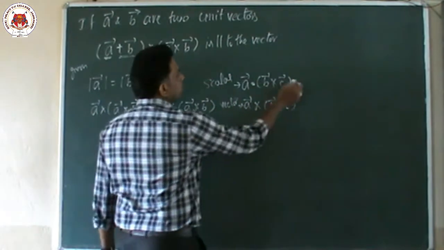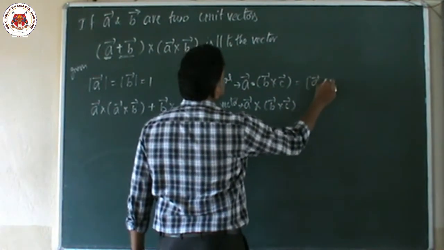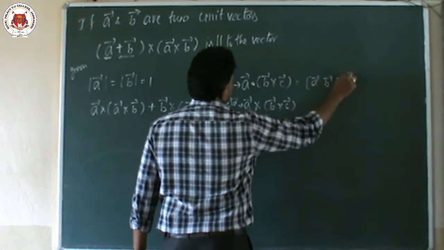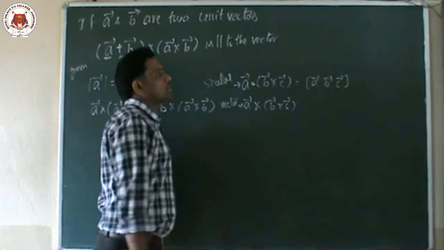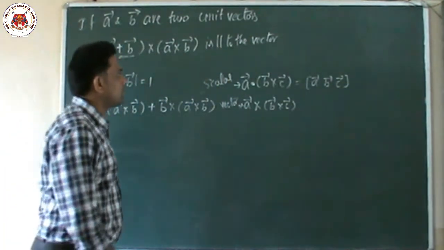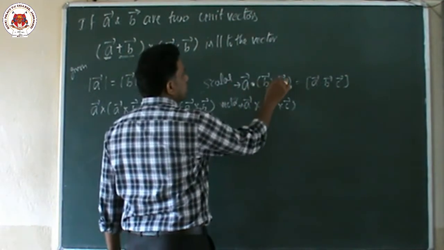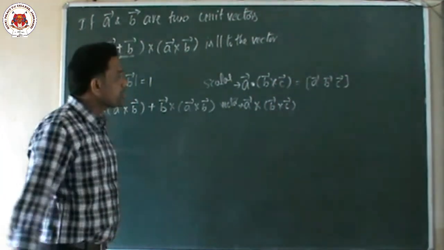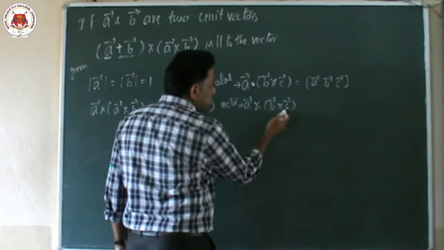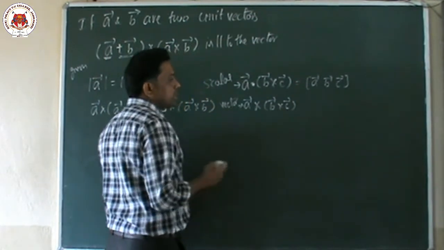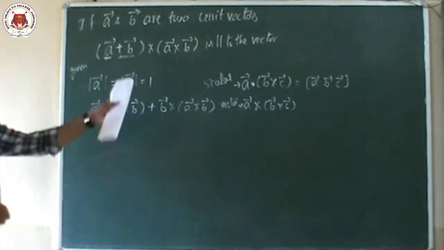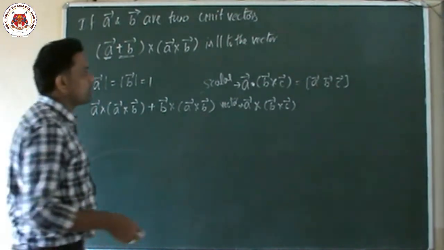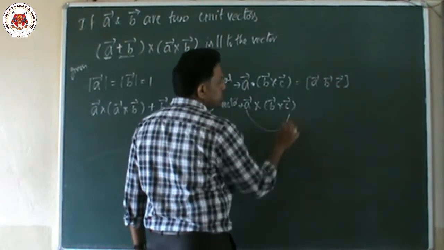If scalar triple product is there, then how to do this one? We know it, so many sums we did on this one. We will write box of A vector, B vector, C vector. If there is a dot and a cross, we can write box of. If cross is there, this is called vector triple product. Then what is the formula, sir? For that one we know the formula: first one into last one.